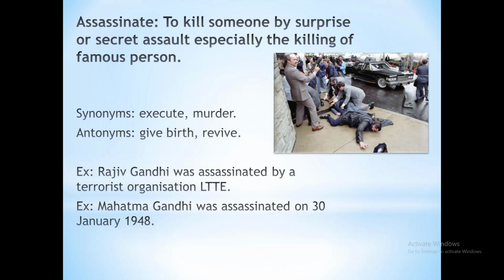See the first example, it says Rajiv Gandhi was assassinated by a terrorist organization, LTTE. And yes, it's true, LTTE, Liberation Tigers of Tamil Eelam, was a terrorist organization, and its leader was Prabhakaran, who had come up with a plan of assassinating Rajiv Gandhi, our former Prime Minister.